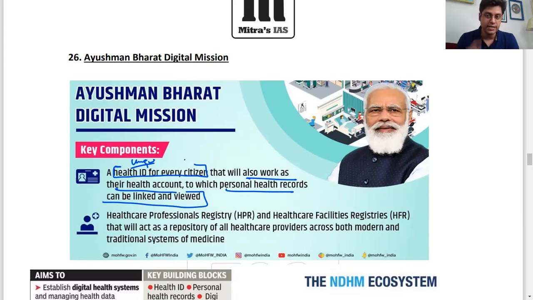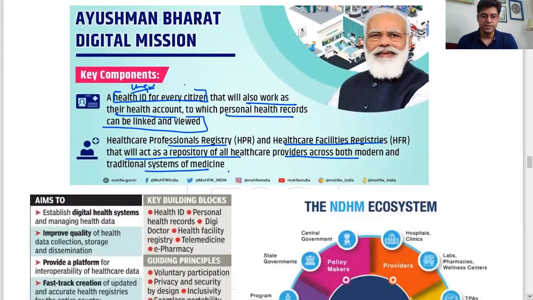Hence, this is voluntary. Healthcare professional registry and healthcare facilities registry will act as a repository of healthcare providers across both modern and traditional systems of medicine.